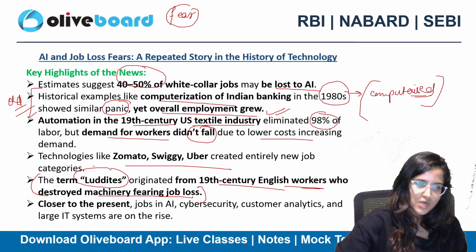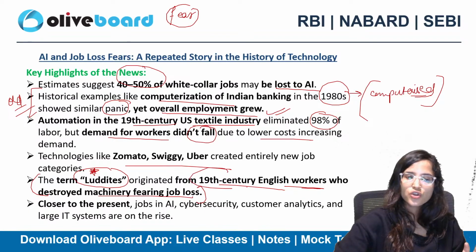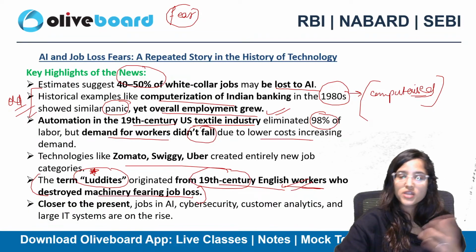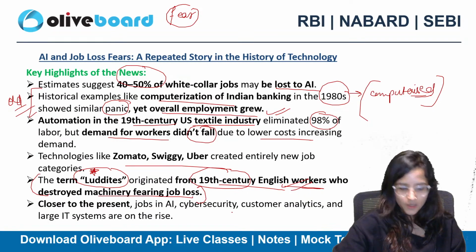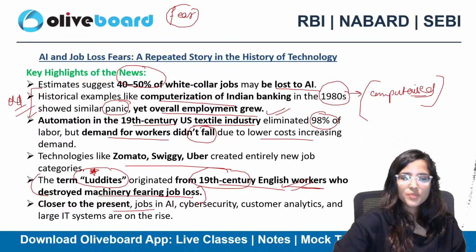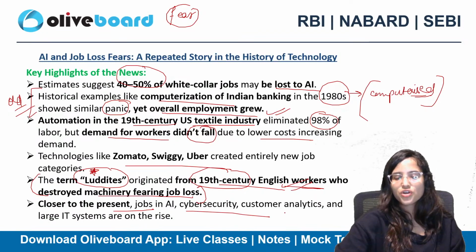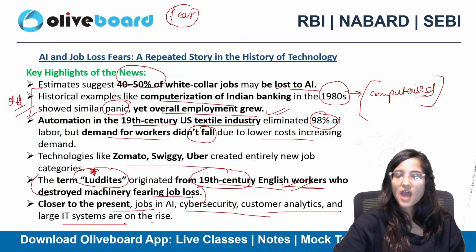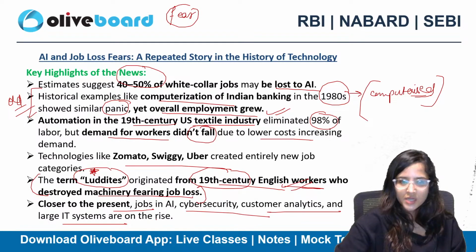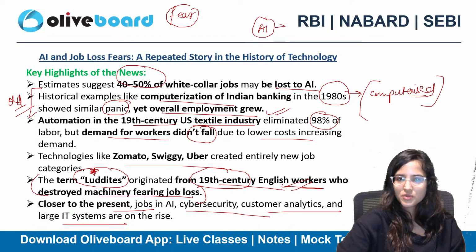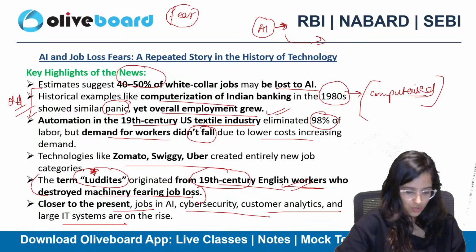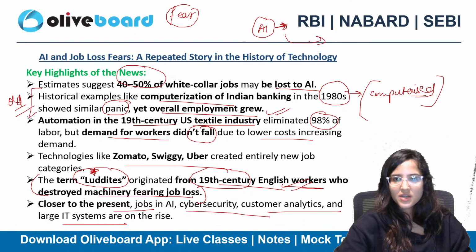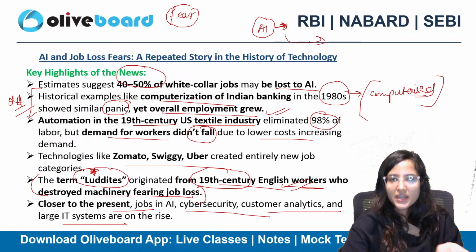So the word Luddites was used when, during the 19th century, the English workers destroyed the machinery because there was fear that there's going to be job loss, but the job loss actually did not happen. Okay. And if we talk about the present scenario, jobs in AI, cybersecurity, customer analytics, large IT systems are on the rise. AI is posing a threat, taking away jobs, but alternatively, jobs are there in cybersecurity, customer analytics, IT systems, and all. Artificial intelligence is there, but we need different kinds of jobs for that case also.